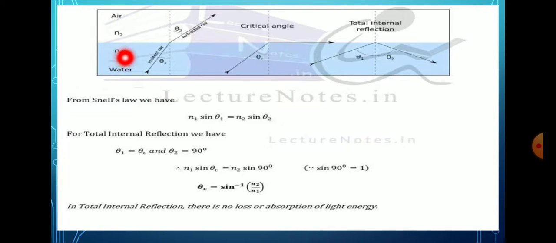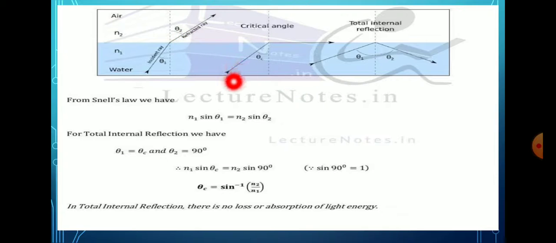Let us consider when the incident ray falls on the normal and it is reflected. When the ray passes from the water medium to the air medium, the incident ray falls on the normal and it is reflected, making the angles theta 1 and theta 2.